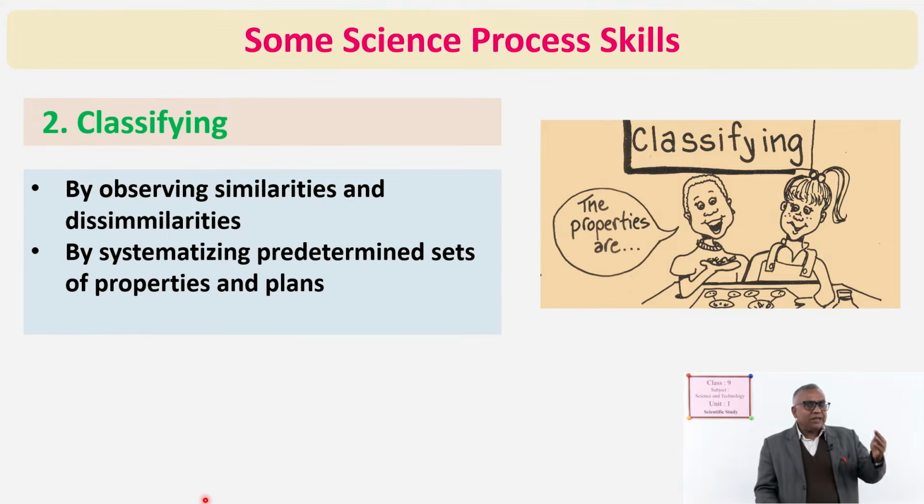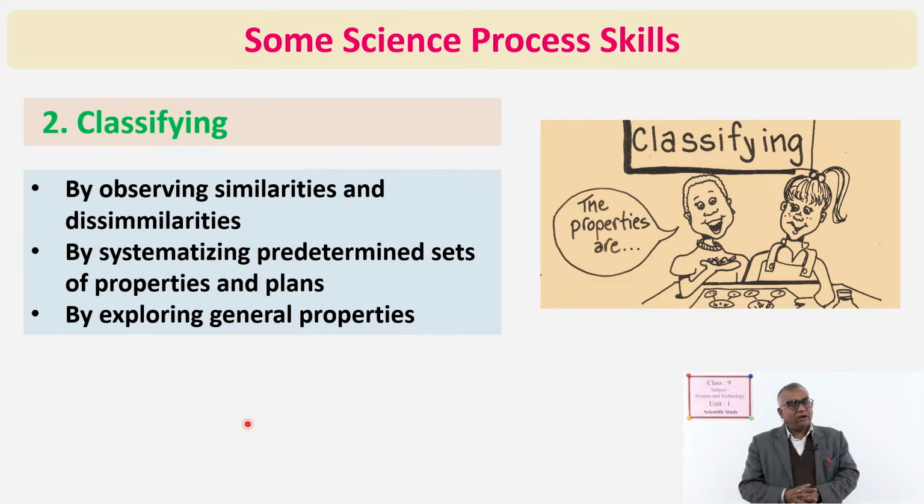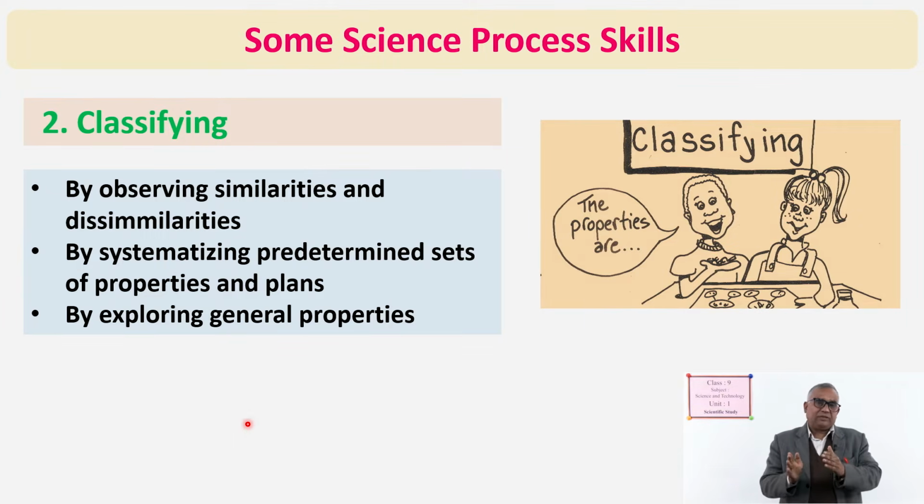There are some things already known, that this is of that sort, this is of that sort, and on the basis of that also we group things. That process is called classifying. Okay. On the basis of general properties also we classify things. So, there are different ways in which we classify.